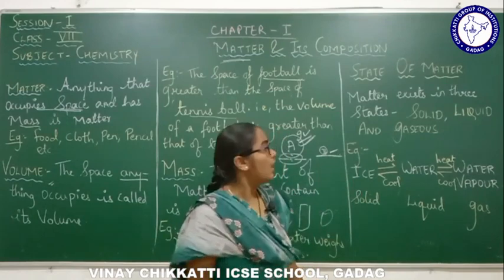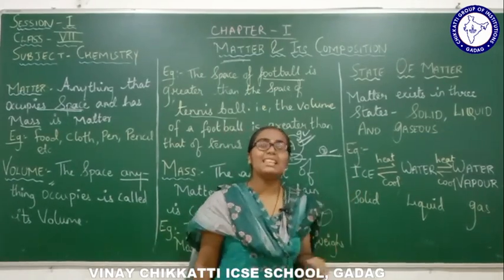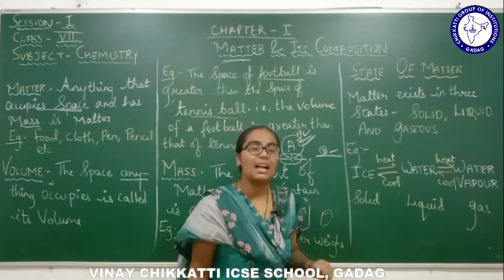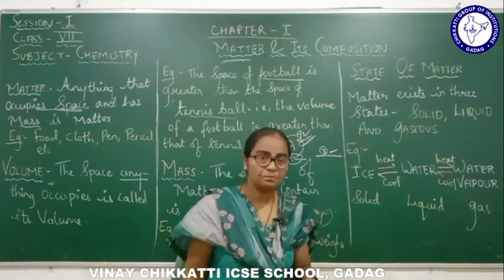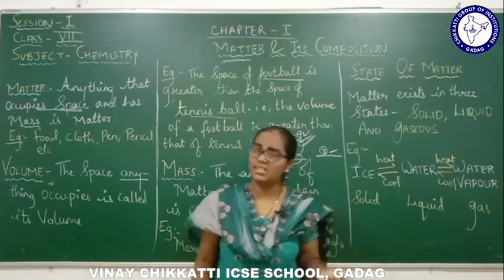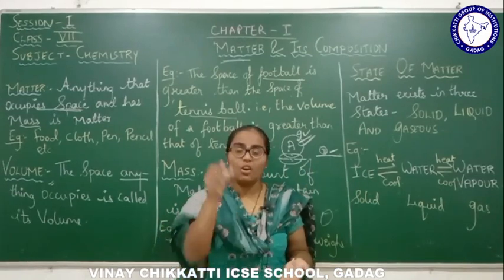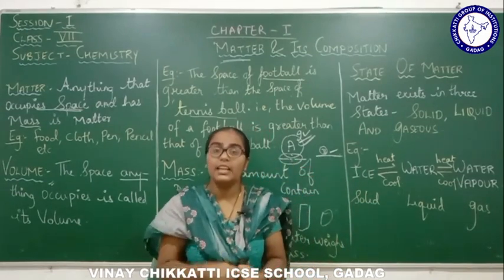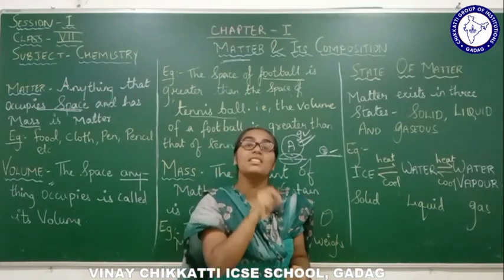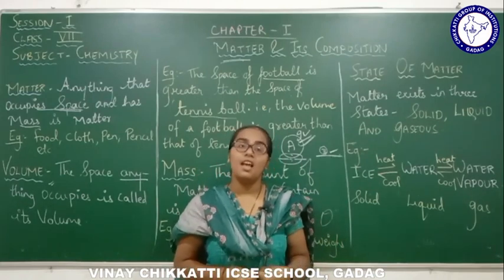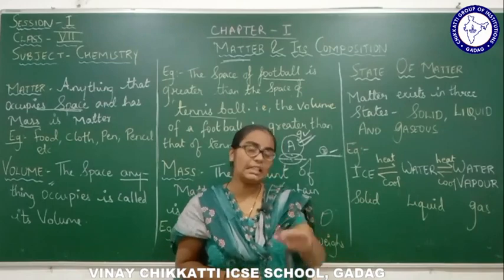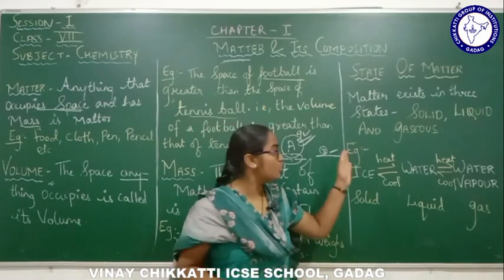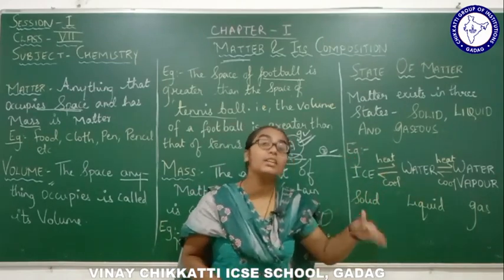Now, a basic example for solids is nothing but ice. Basic example we'll take. Ice is solid in nature, because the particles of ice are tightly packed with each other. And the smallest particles present within those solid particles are called molecules. We'll deal with that later on. When solid, liquid and gaseous, we will study in more detail.